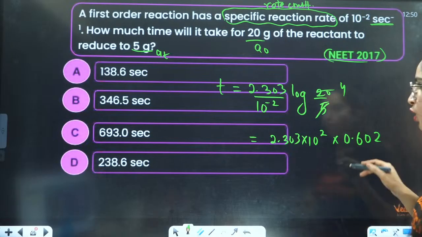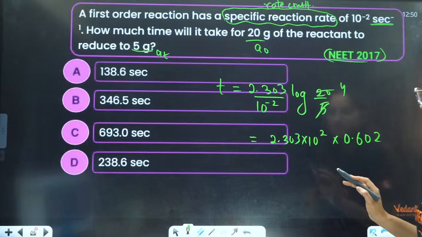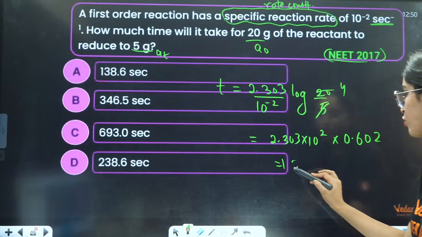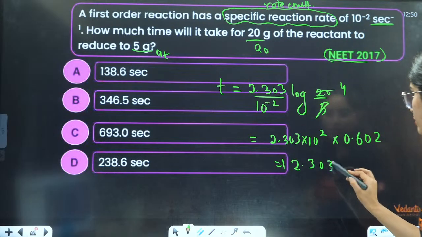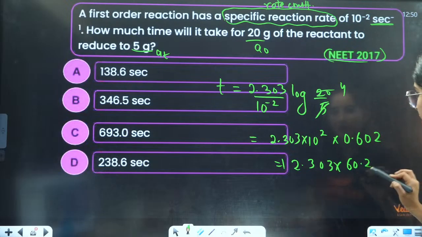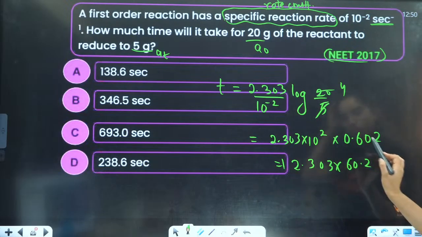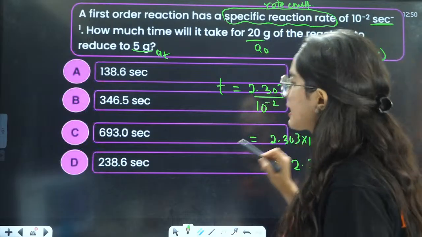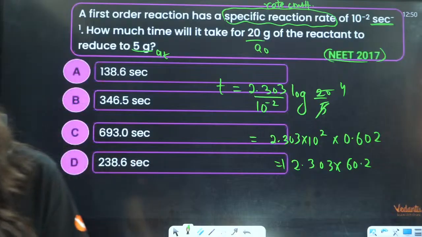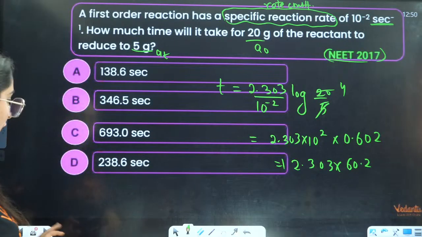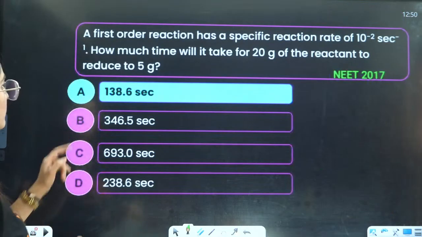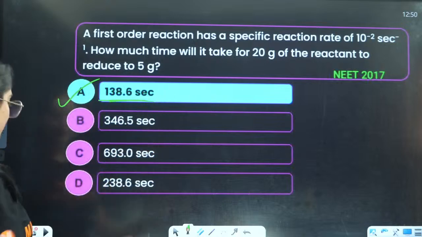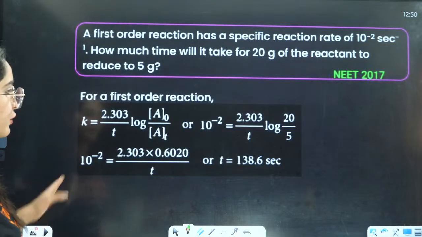You can solve this. It is 2.303 multiplied by 60.2, because 2 zeros will cancel here, and hence you will have the answer in seconds. So the answer will be 138.6. Just do the calculation, you will get your answer.